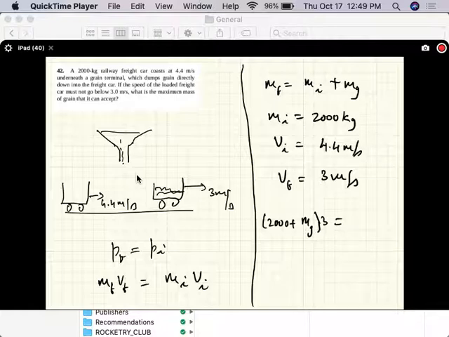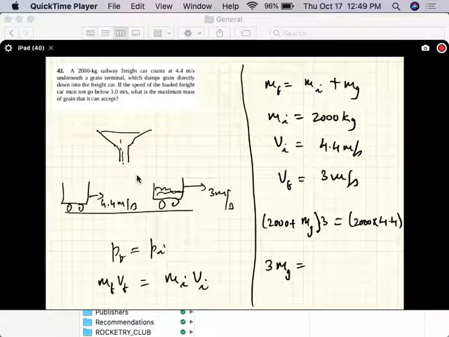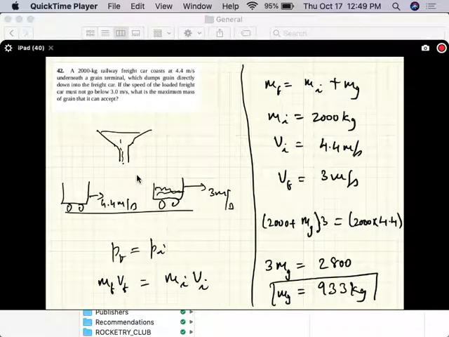Mass of grain, don't confuse that as mg. So 3 times mass of grain is equal to 2000 times 4.4 minus 3, so 1.4, times 2000, so 2800. Mass of grain is, okay, so roughly 1000 kg.